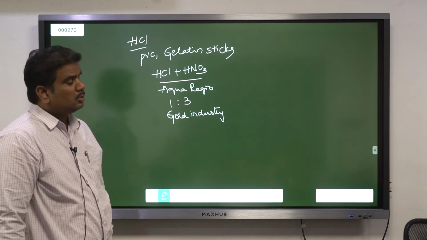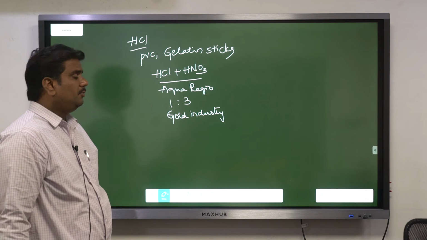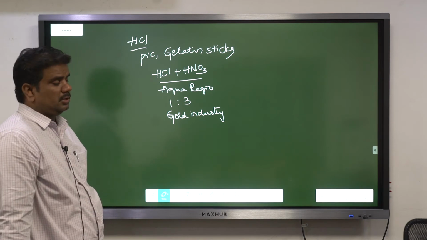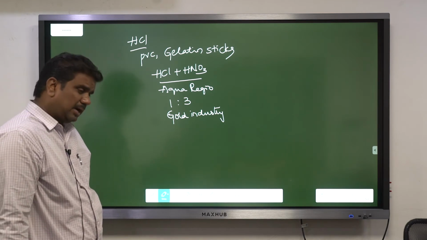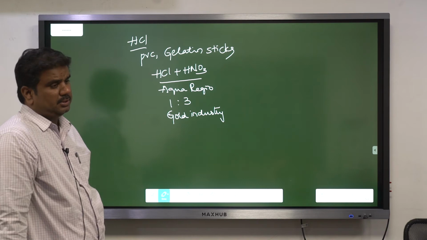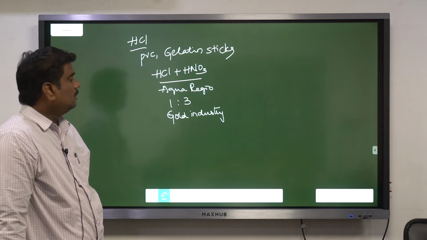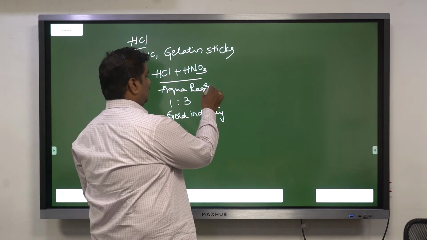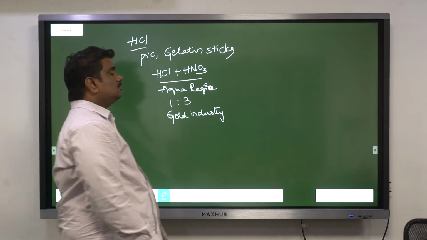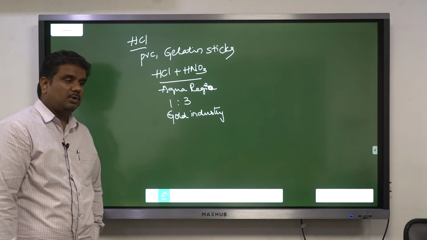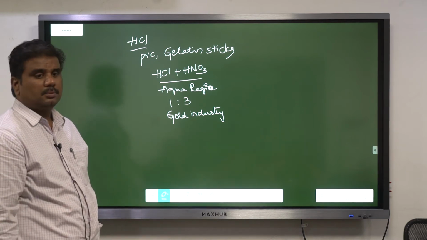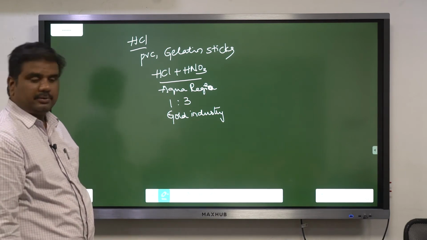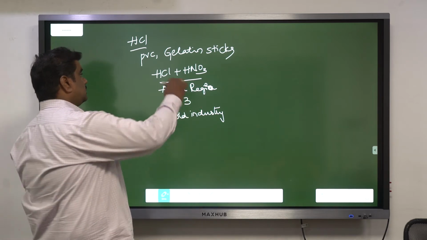To melt or dissolve that particular gold, we use this particular combination which we call aqua regia, in the ratio of 1:3, used in the gold industry. HNO3 is nitric acid.